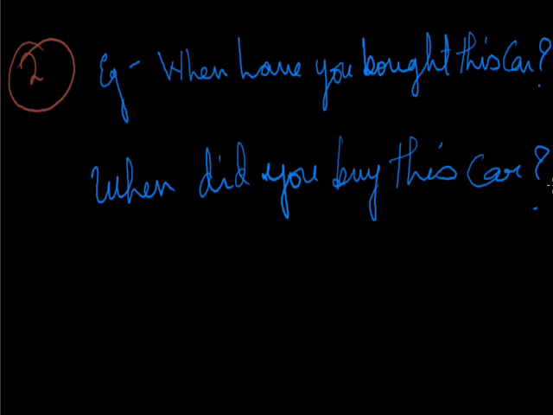So here are the two examples, that is, when have you bought this car and when did you buy this car. So the point is that present perfect tense is not used in questions beginning with when. So this is a wrong sentence, and coming to the simple past sentence, when did you buy this car, it is a right sentence.